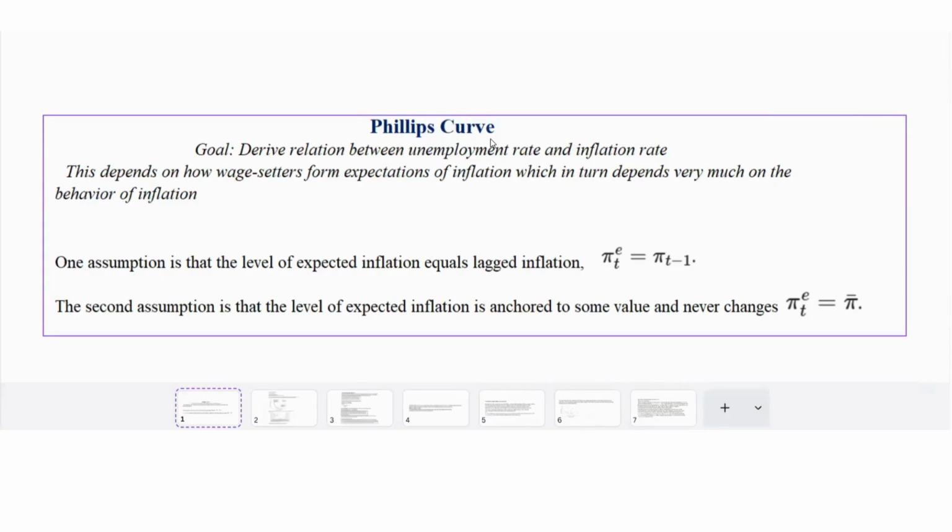But that's why the original Phillips curve broke down in the 1970s: inflation was no longer stable, it became persistent. Workers started to take into account that persistence. So instead of assuming pi t is pi bar, they started assuming pi t is pi t minus 1. Expectations were no longer formed around a fixed number. They took into account the persistence of inflation. So the original Phillips curve broke down because of this.